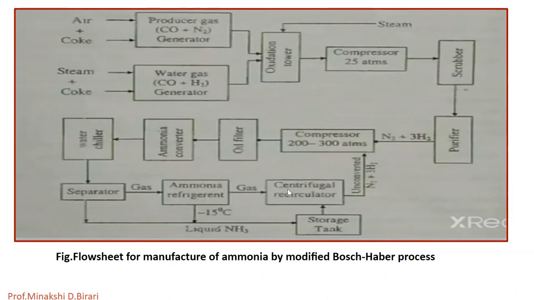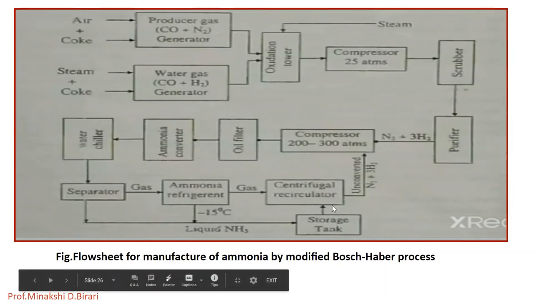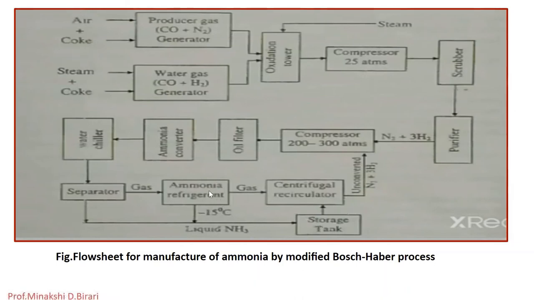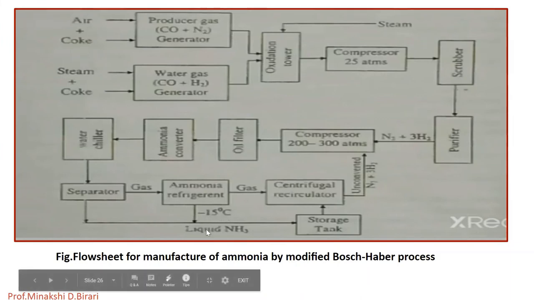The liquefied NH3 is collected in a storage tank, that may be a spherical storage tank. So the ammonia which is obtained after the cooling, that is at minus 15 degrees Celsius in the liquid form, is liquefied ammonia collected in the storage tank.